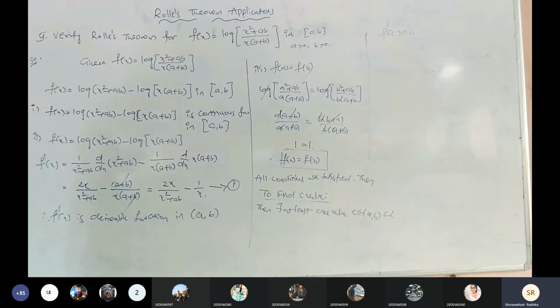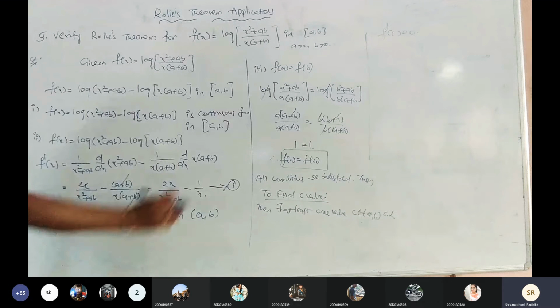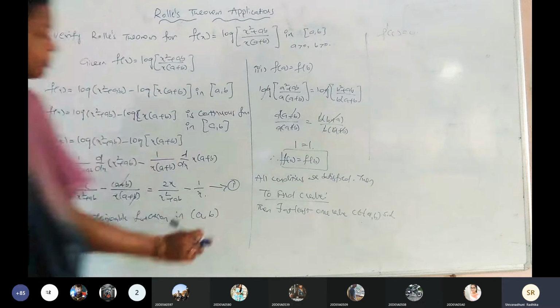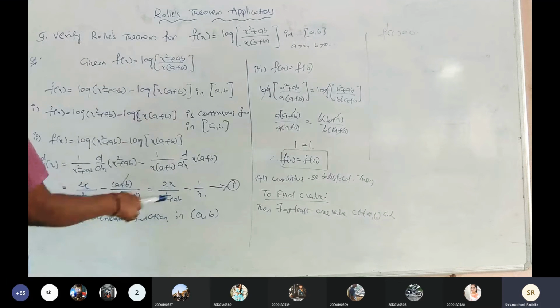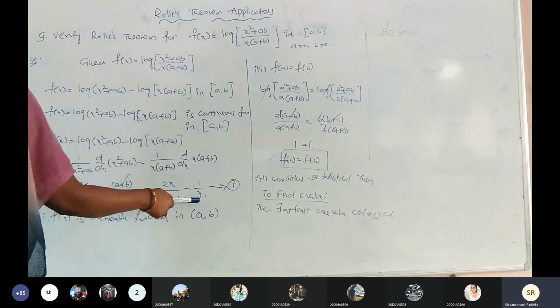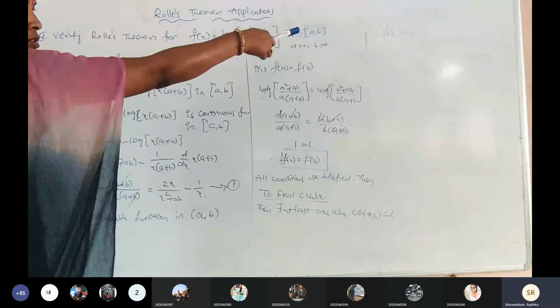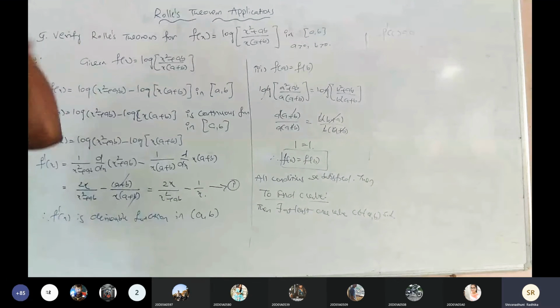That c value should lie in the open interval a comma b. Is it clear? Now we need to check. f dash of x is 2x by x square plus ab minus 1 by x. Now substitute c and equate to 0.